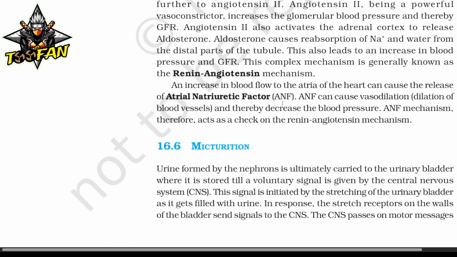An increase in blood flow to the atria of the heart can cause the release of atrial natriuretic factor, ANF. ANF can cause vasodilation, dilation of the blood vessels, and thereby decrease the blood pressure. The ANF mechanism therefore acts as a check on the renin-angiotensin mechanism.